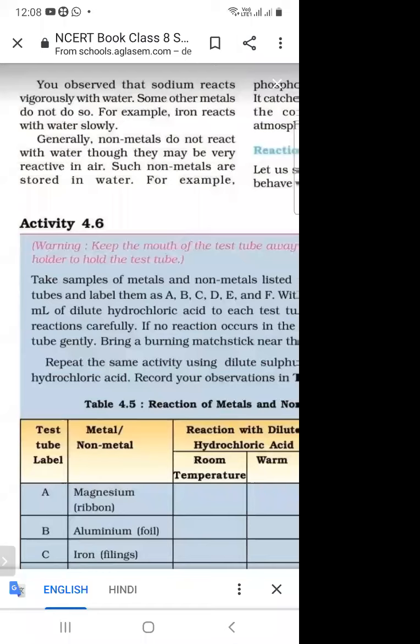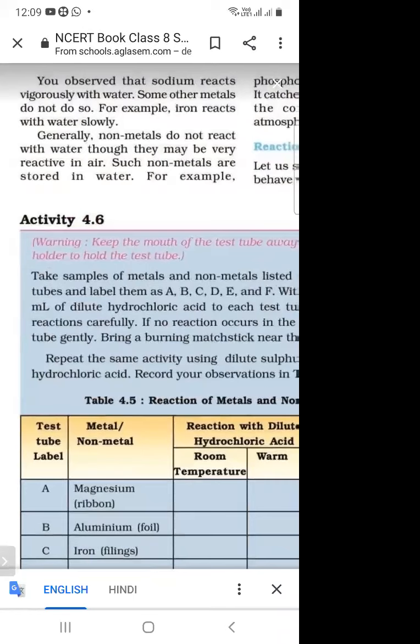So what is the conclusion? Some metals react vigorously and some react with water slowly and some metals do not react with water. And what about non-metals? Non-metals do not react with water. So you have to remember all non-metals do not react with the water.